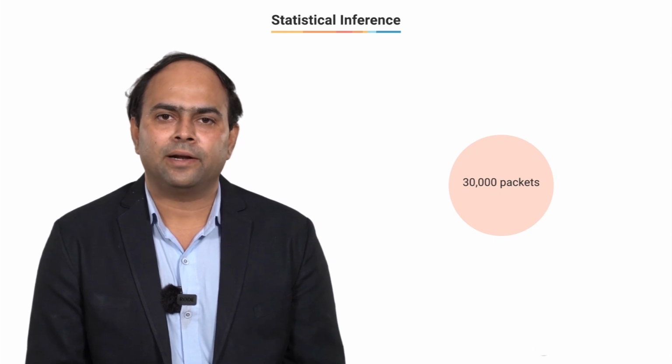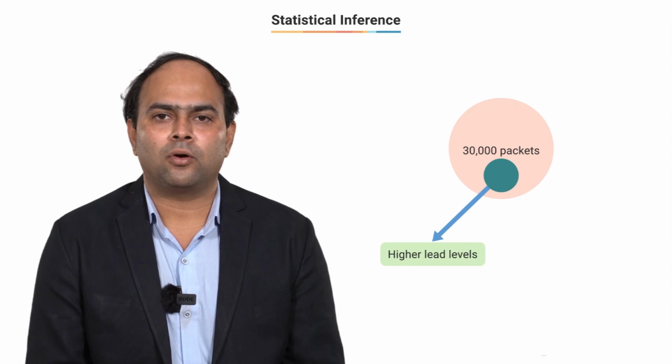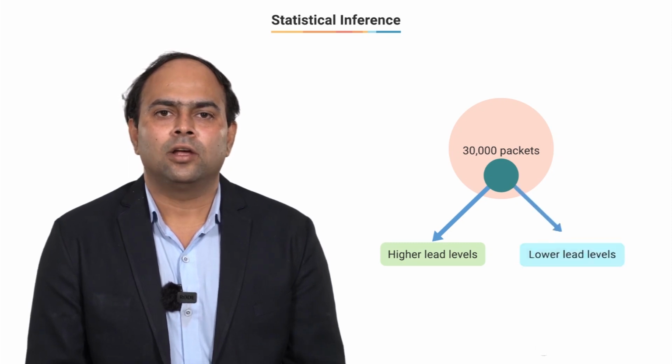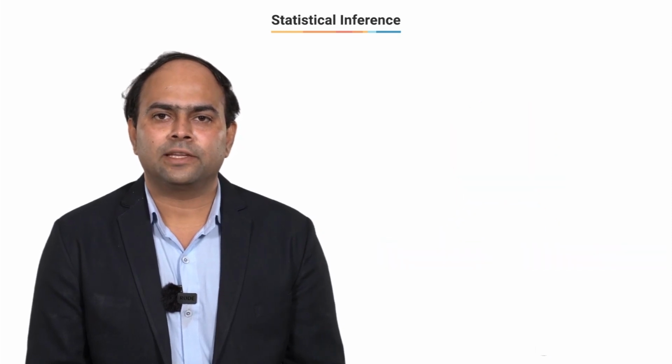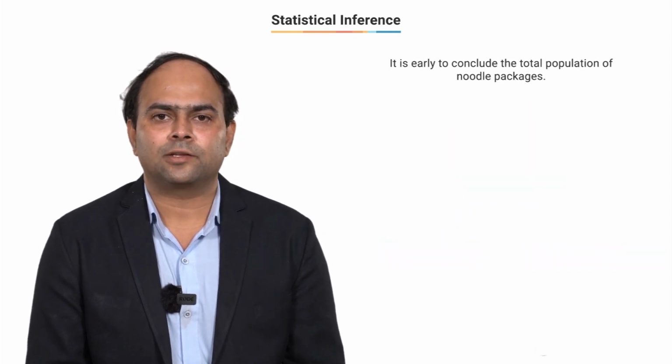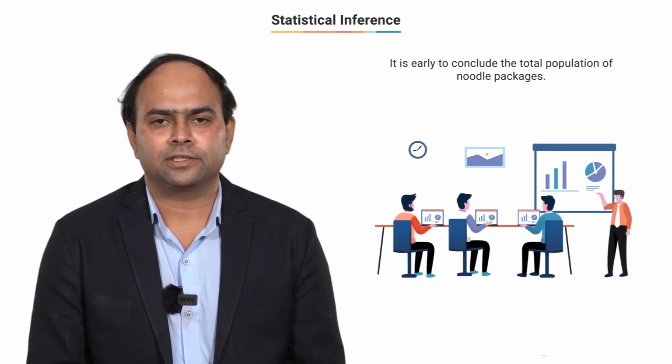It might have happened that the sample was selected coincidentally with packets which contained higher amounts of lead, or it could be the case that these packets had lower amounts of lead as well. We just don't know that yet. One thing is for sure, that we cannot at this point say anything decisively about the whole population of the noodle packets, but we'll be able to by the end of this discussion.